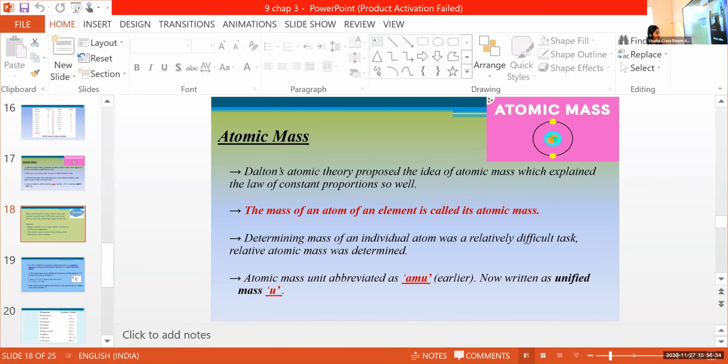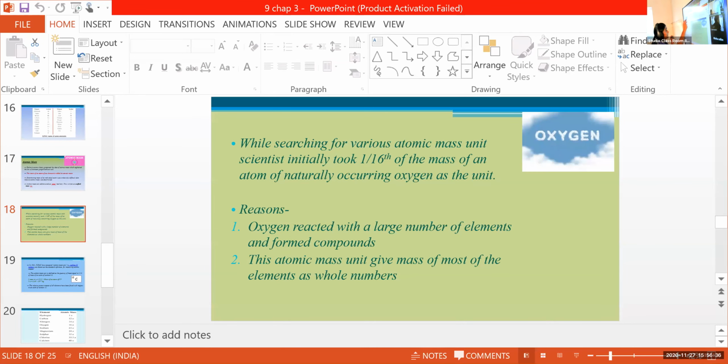I told you that there is a standard reference for determining the atomic masses of all other elements, right? Do you remember that point? Relative atomic mass. We are using a standard reference for measuring the atomic masses of other elements.